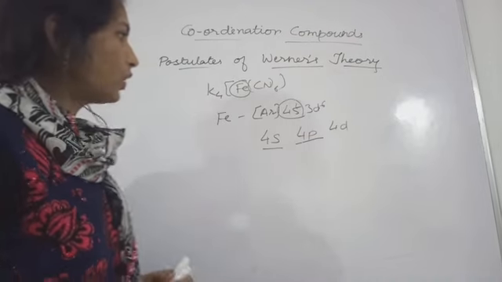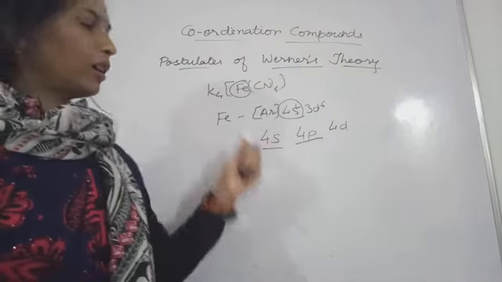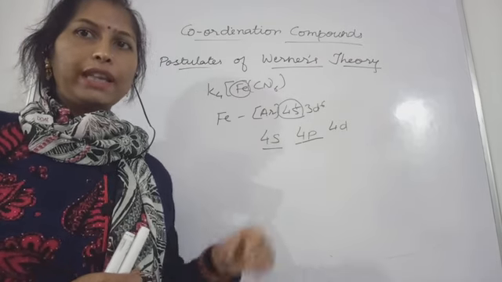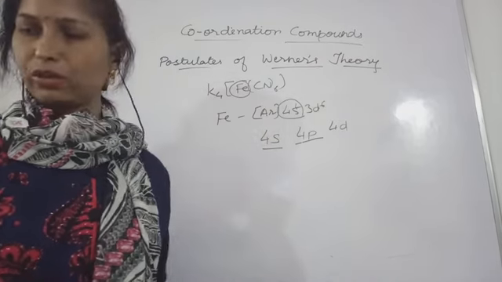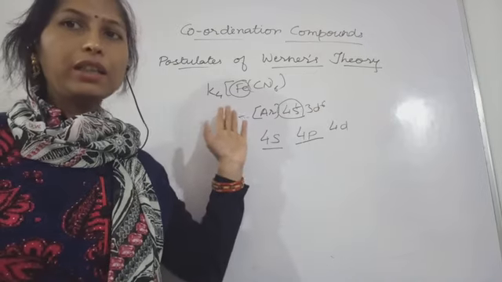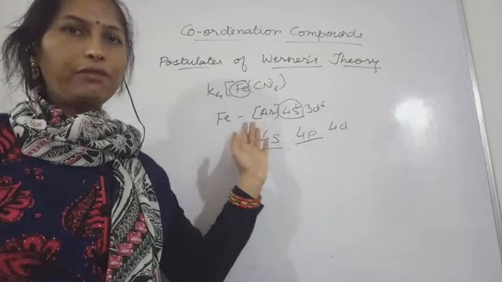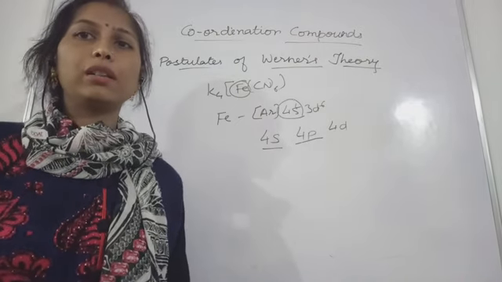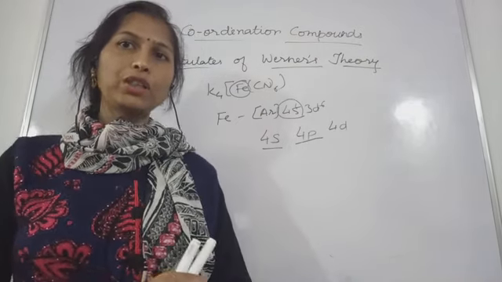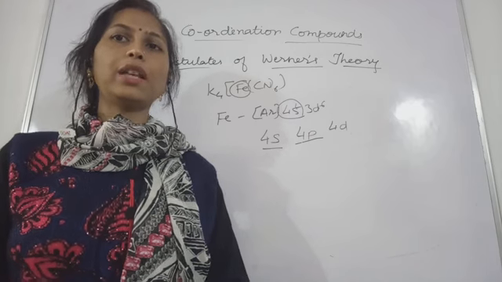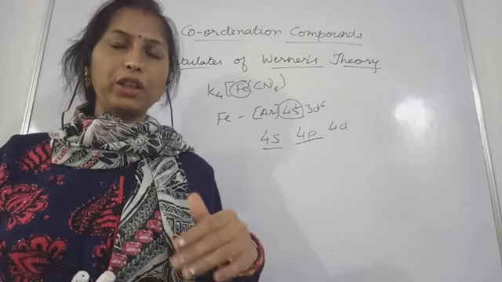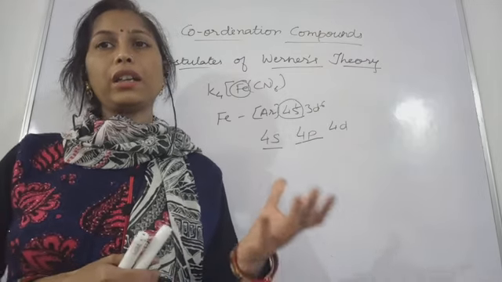Okay, so this was the very different property of the coordination compounds, which was explained by Werner. In 1913, Alfred Werner got the Nobel Prize for this. Why? Because the coordination compounds are very important. They are of great importance because very commonly the biological molecules which are present in human beings also, like hemoglobin.